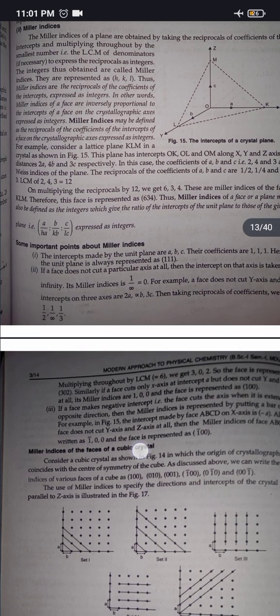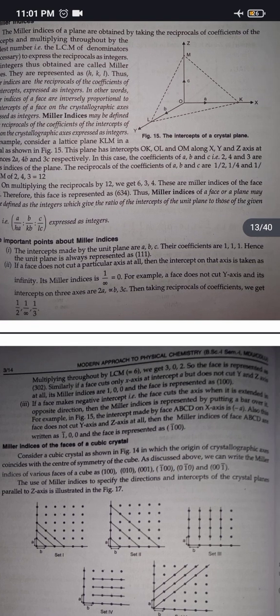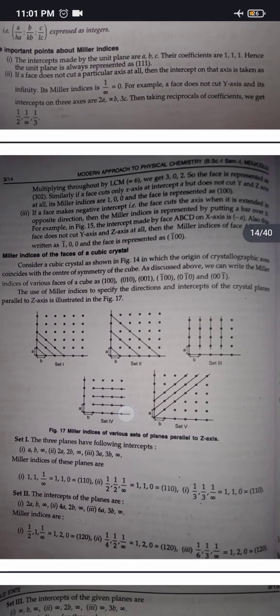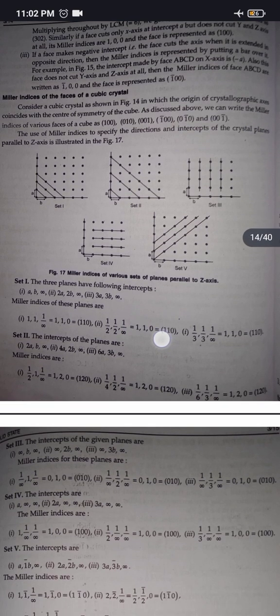Miller indices of the faces of a cubic crystal. Consider a cubic crystal as shown in figure 14, in which the origin of the crystallographic axis coincides with the center of symmetry of the cube. As discussed above, we can write the Miller indices of various faces of a cube. The use of Miller indices to specify the directions and intercepts of the crystal planes parallel to the z-axis is illustrated. These are 3 planes having the following intercepts, so we can find the Miller indices.